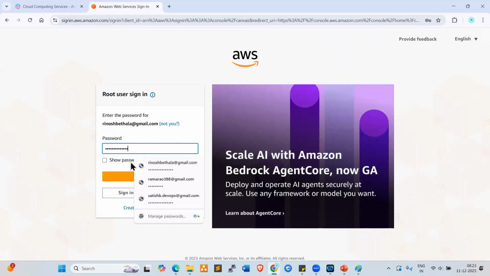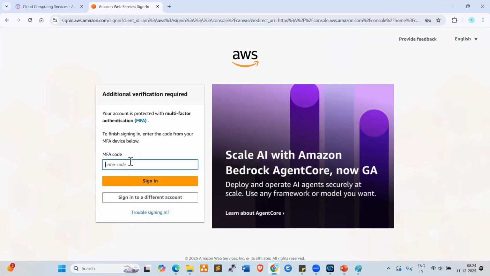whatever password you give the password. So next one, it will ask you to provide the MFA code. Initially, it will not ask MFA. MFA full form is multi-factor authentication. This is extra layer of the authentication. So initially not required for 1 week or 2 weeks, right? So later you can enable the MFA. I'll show you how to enable MFA, which is extra layer of the authentication.